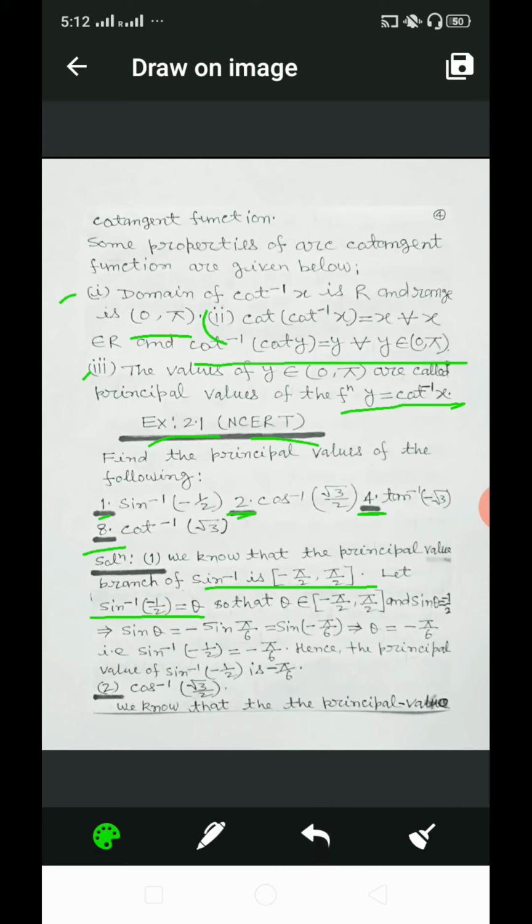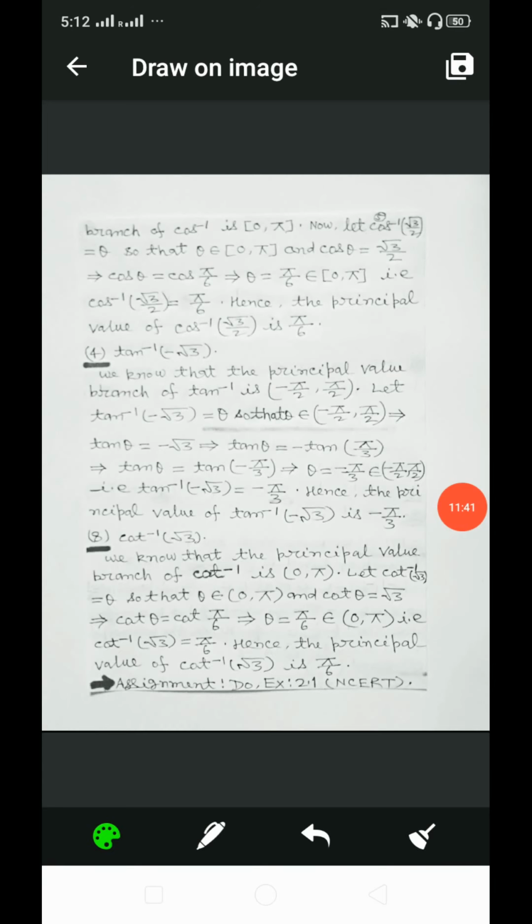Second, cos inverse of root 3 by 2. We know that the principal value branch of cos inverse is closed interval 0 to pi.